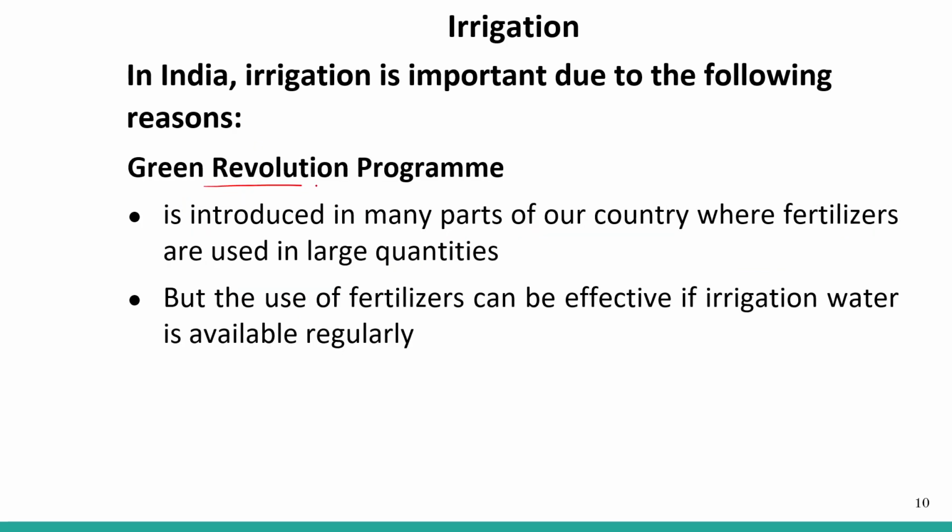The Green Revolution program was introduced in many parts of our country where fertilizers are used in large quantities. So to have proper production of crops, we are using fertilizer, right? But the use of fertilizer can be effective only if irrigation water is available regularly. So this use of fertilizer will be effective only when irrigation is done, okay, when water is available to the crop field.